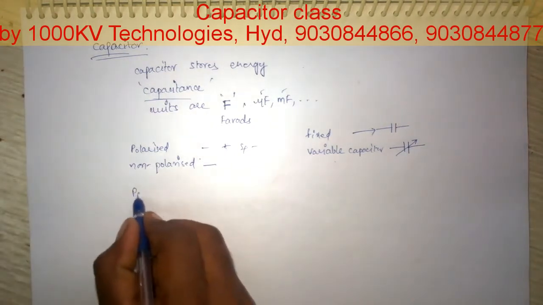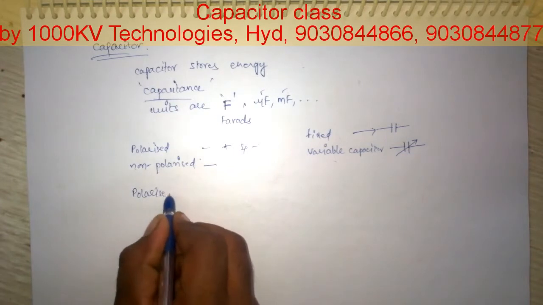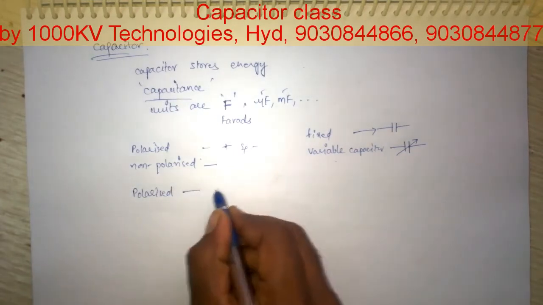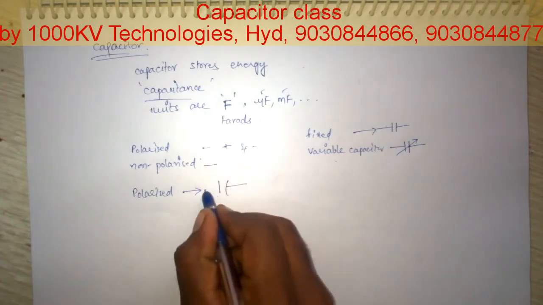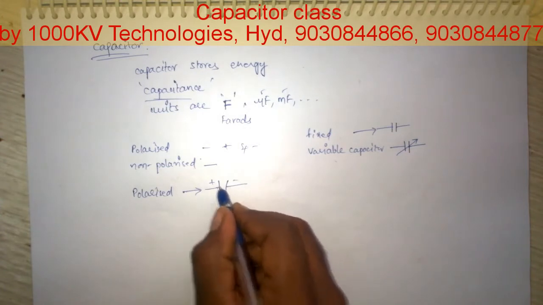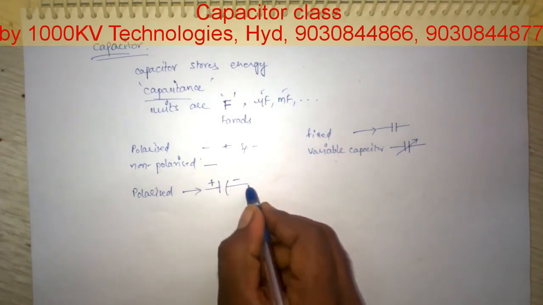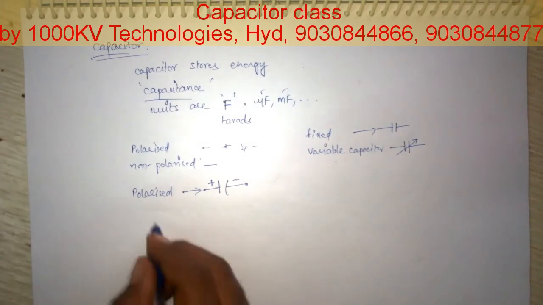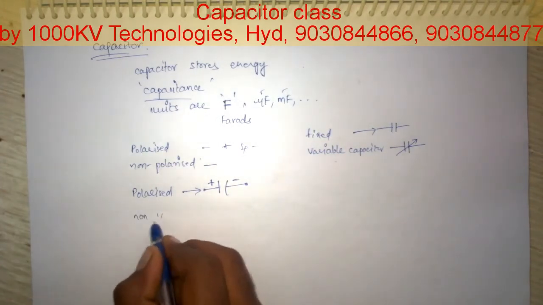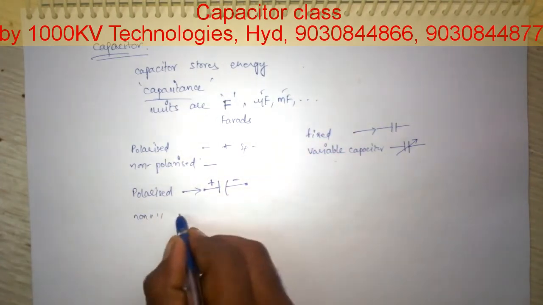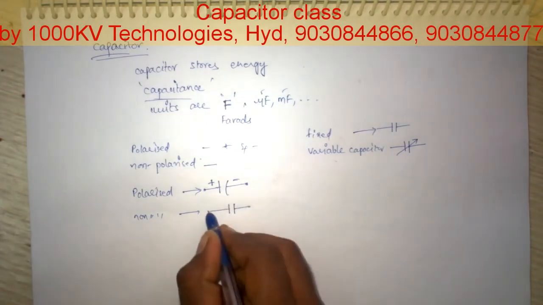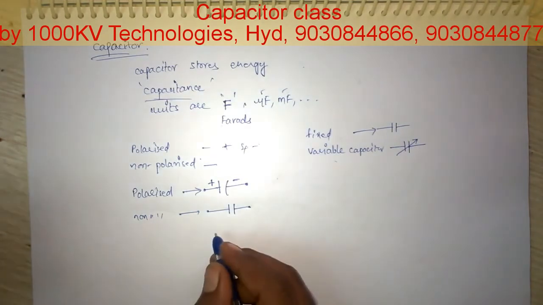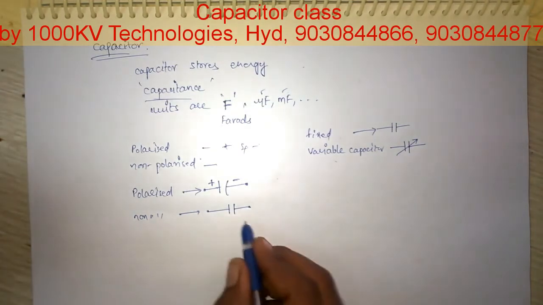Coming to the polarized capacitor, this is the symbol for a polarized capacitor, which has positive and negative. Coming to non-polarized, this is the symbol for a non-polarized capacitor, which does not have any polarities.